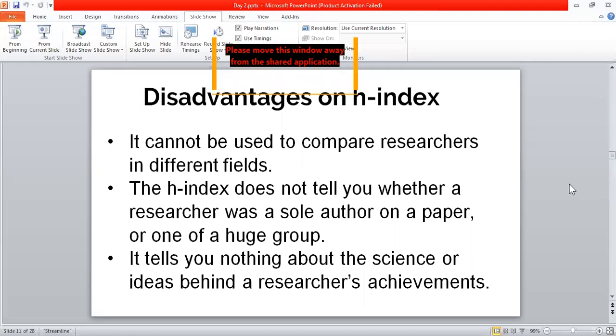In this case, if you want to compare both of them, whose fields are different, then you cannot use an H-index.